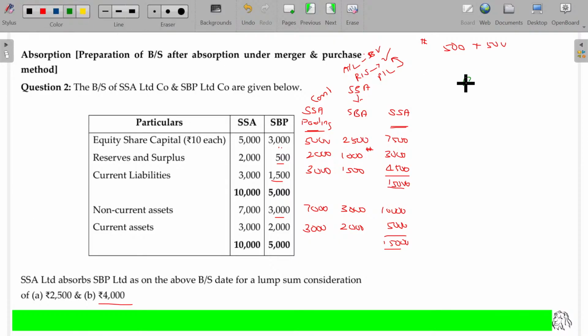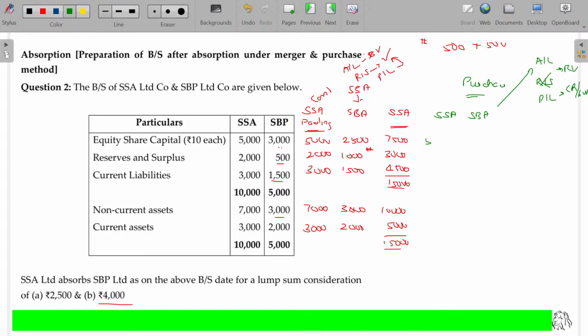In case of purchase, what points do you have to keep in mind? Absorption. In absorption, keep SSA as it is. For SBB, you have to show assets and liabilities at realizable value. Reserves and surplus are closed. Because of this, the profit or loss we get is named as capital reserve or goodwill. Capital reserve or goodwill. Is that clear? Remember this point.